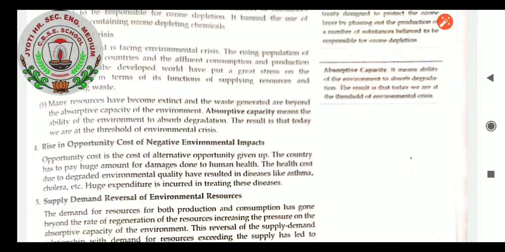Opportunity cost is the cost of the alternative opportunity given up. The country has to pay a huge amount for damages done to human health. The health costs due to degraded environmental quality have resulted in diseases like asthma, cholera, etc. The numbers can no longer be counted, because in every home we will find one or two patients of this type of disease, especially asthma, which is created because of polluted air.